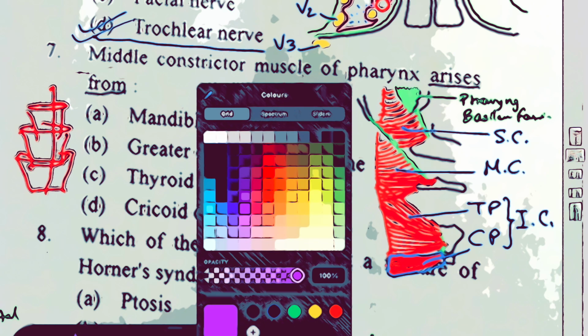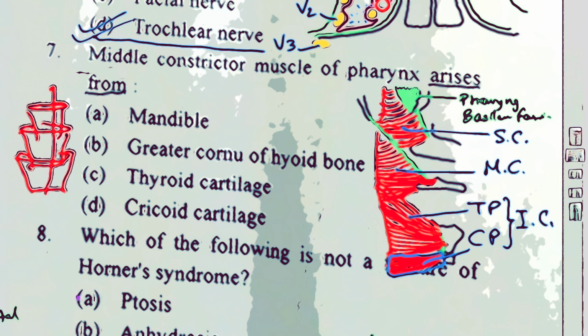So here what they have asked is about the middle constrictor muscle of the pharynx, which arises from: mandible, greater cornu of hyoid bone, thyroid cartilage, cricoid cartilage. So you've seen that this middle constrictor is taking origin from the stylohyoid ligament, greater cornu, upper border, and the lesser cornu. So among the given options, you will find that this one is the correct choice, B.